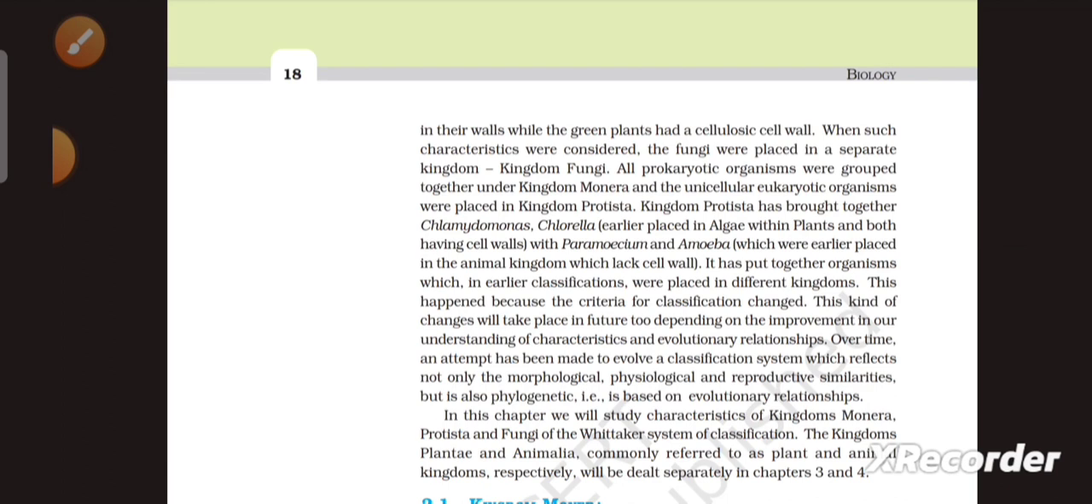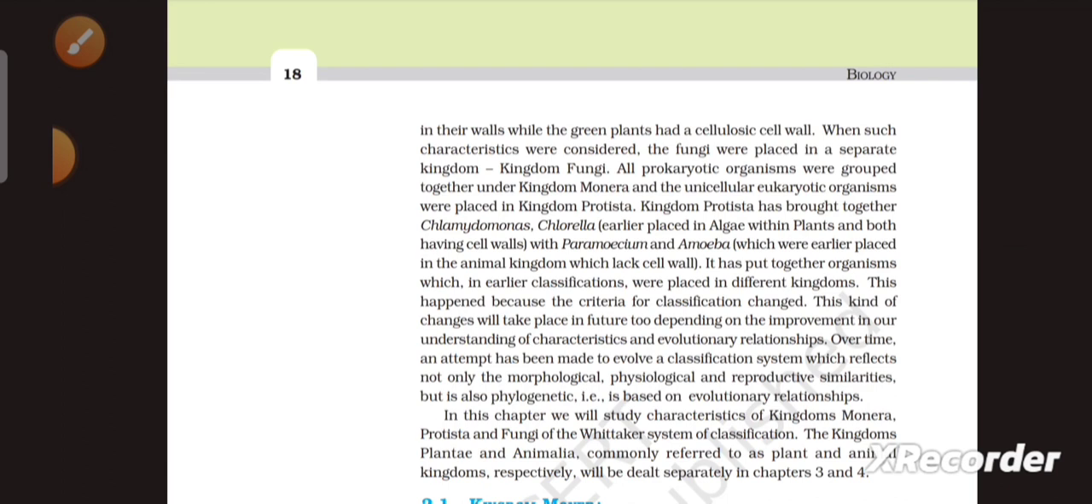When such characteristics were considered, the fungi were placed in a separate kingdom, kingdom Fungi. All prokaryotic organisms were grouped together under kingdom Monera, and the unicellular eukaryotic organisms were placed in a kingdom Protista.